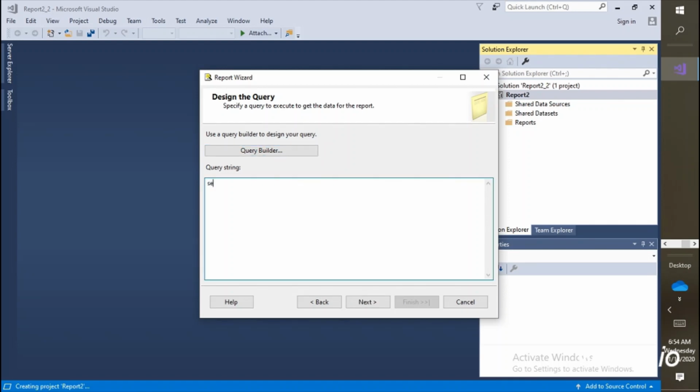Then I am trying to write some test query. Here, I am generating the table on the fly. Emp1, this is name. Then I am specifying union select 2, then id, then second employee emp2.